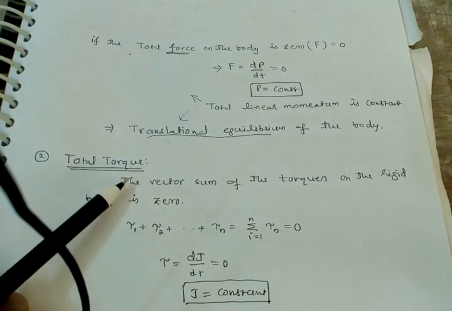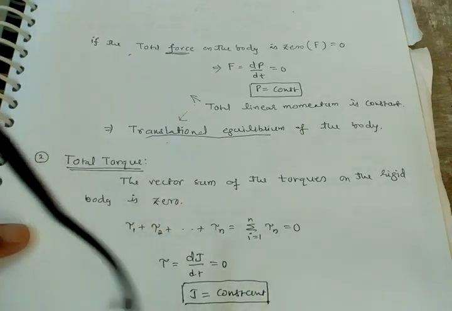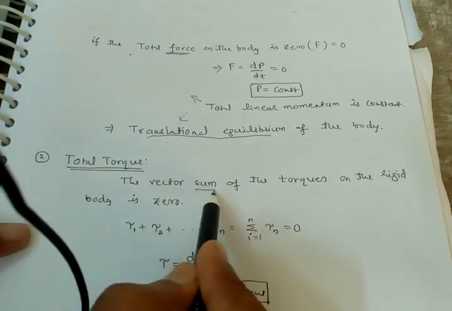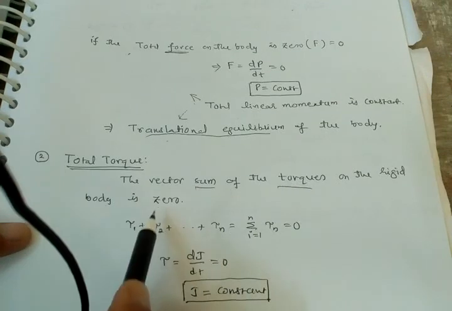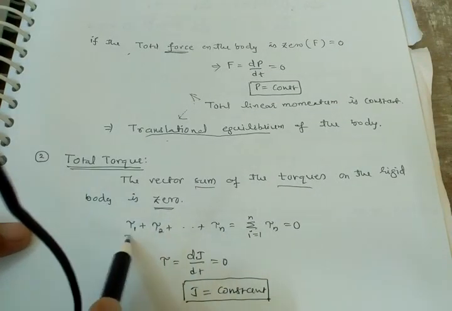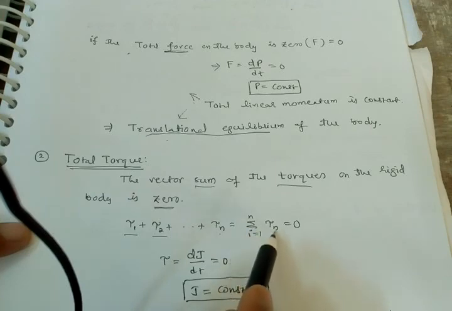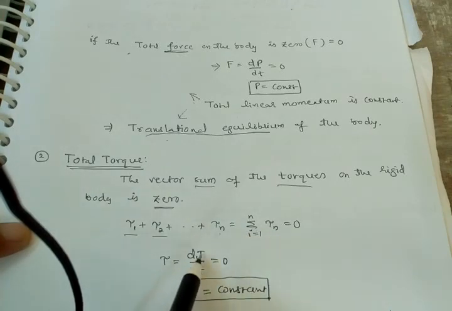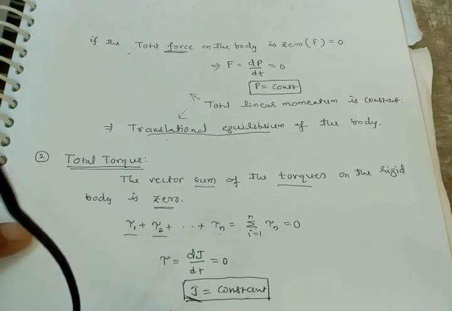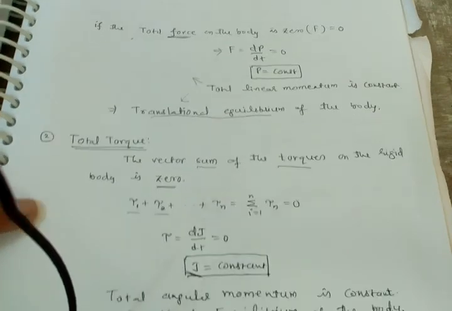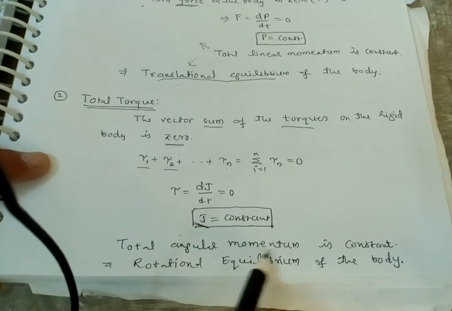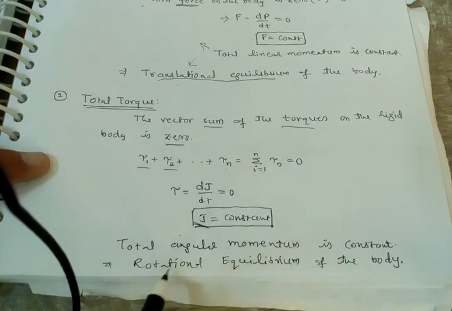The vector sum of the torques on the rigid body is 0: torque 1, torque 2, up to torque n. Sigma i from 1 to n of tau i equals 0, tau equal to dj by dt equals 0, so J is constant. What is J here? Angular momentum. The total angular momentum is constant.